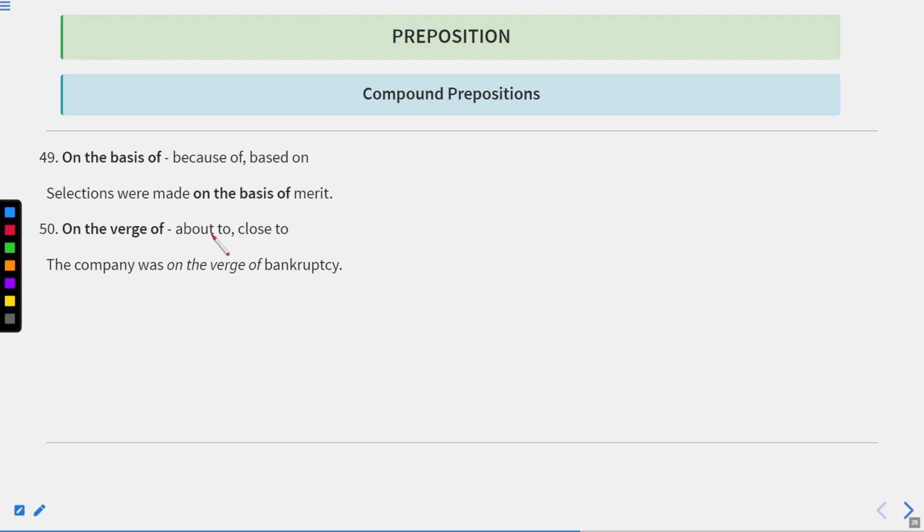Next one is on the basis of. That is because of or based on. Selections were made on the basis of merit. So on the basis of means when something is the base. Sections, it is not sections, it is actually selections. I'm really very sorry. Selections were made on the basis of merit. It means the base was merit, on which or keeping in mind which the selections have been made.